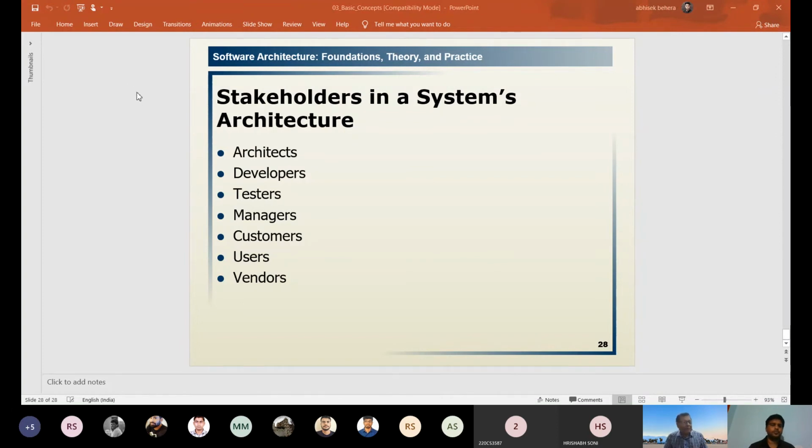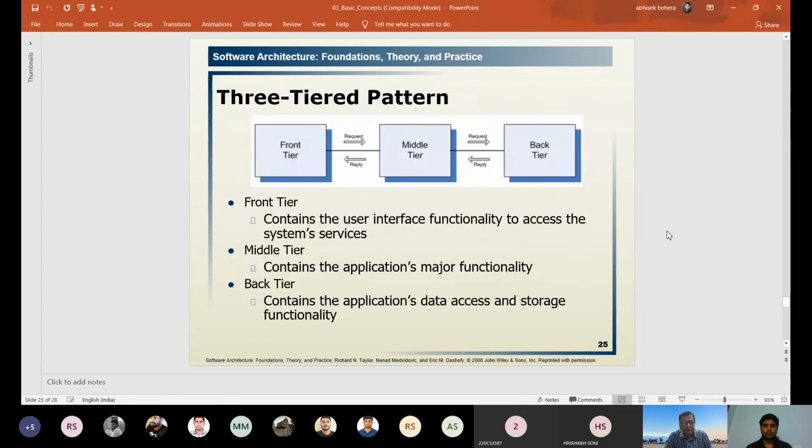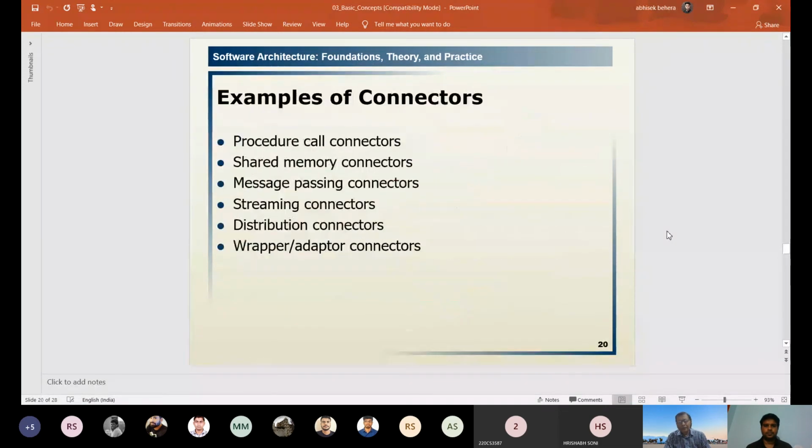So one diagram, Debo, you go back. That big diagram. Component connector with the port and role. I'll ask them to study. Go back. Wait. Next. Debo, next.